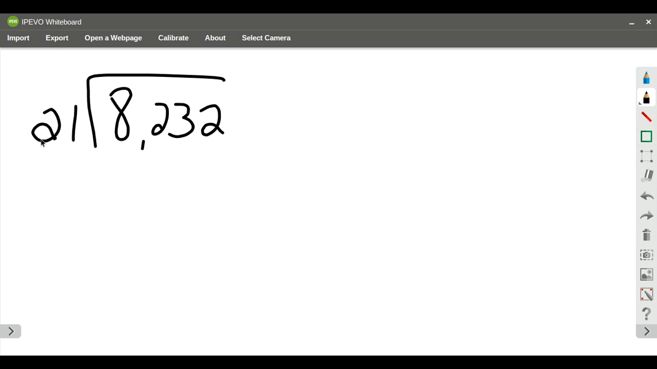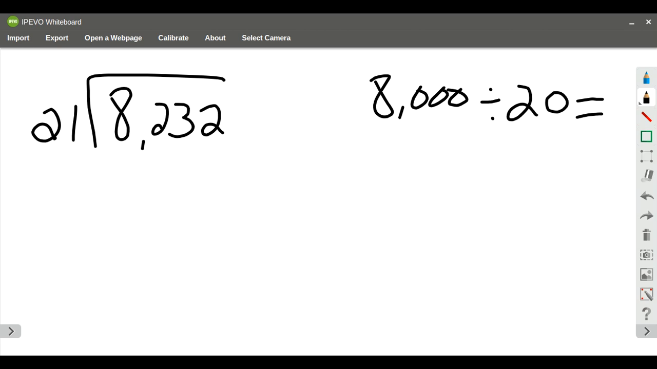So for my estimate, I'm going to take 21 and round it to 20. And then I'm going to take 8,232 and round it to 8,000. And then that will give me 400 as my estimate. So when I get my answer, I'm going to compare it to 400 to see if it is a reasonable answer. So I look at how many times 21 is going to be able to go into 82. It's going to go in there 3 times. And then when I do 21 multiplied by 3, I'm going to get 63. It didn't go in there 4 times because I knew that 1 times 4 would have been 4, and 4 times 2 would have been 80, which is larger than 82.